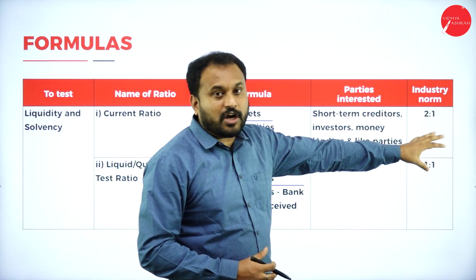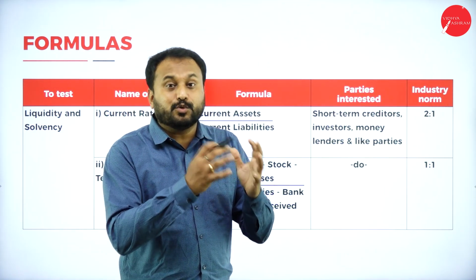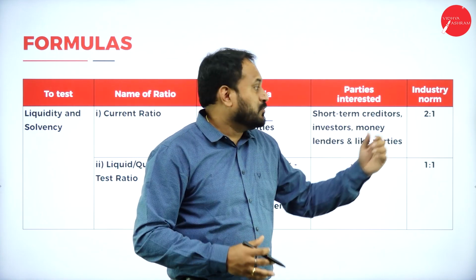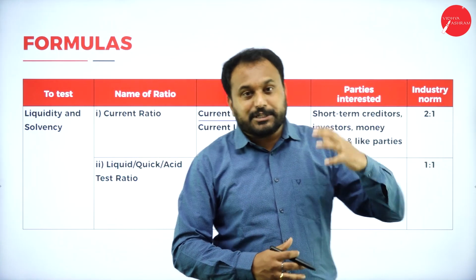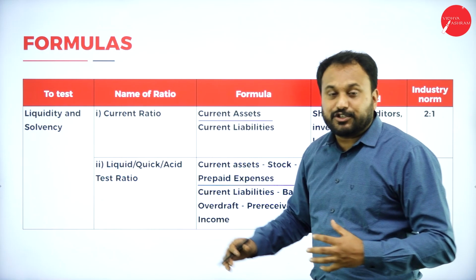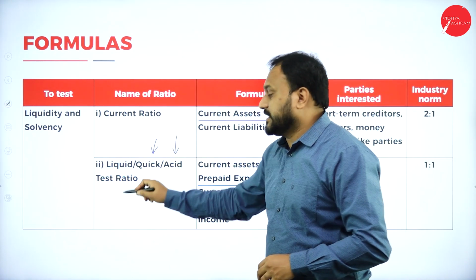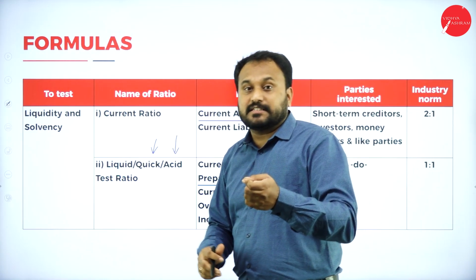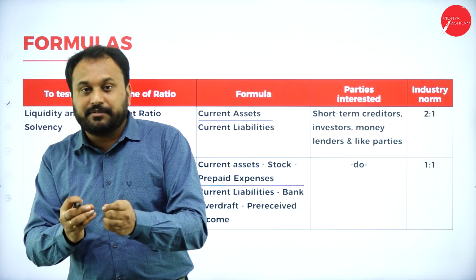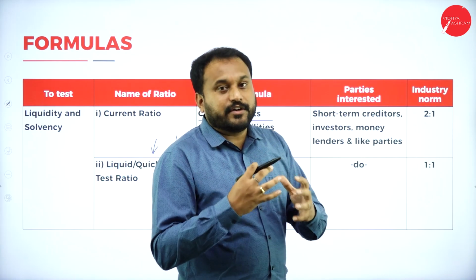Next, industry norms says that we should always maintain 2:1. That means asset should be more than the liability. Next we have the liquidity ratio. It is also called the quick ratio as well as the asset test ratio. Now asset in the sense of how fast it will react. The same way we need to go with quick ratios.